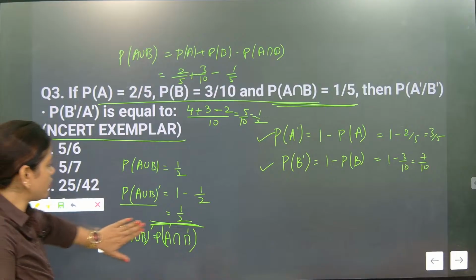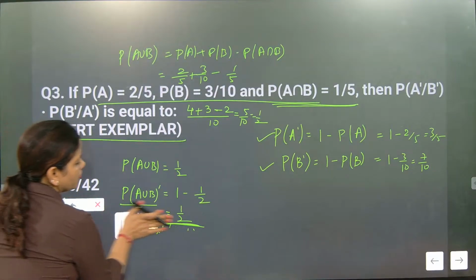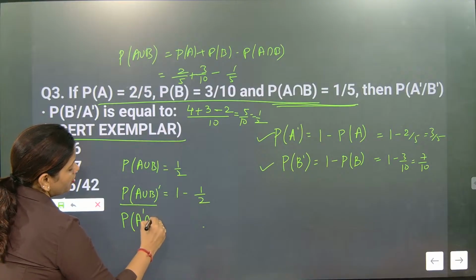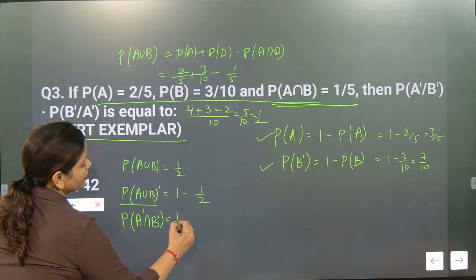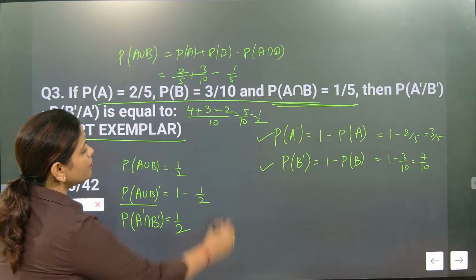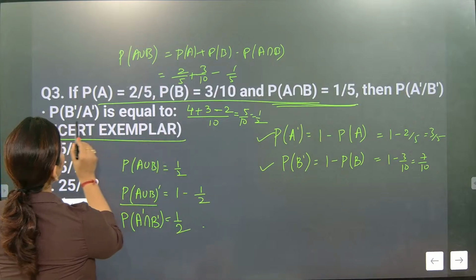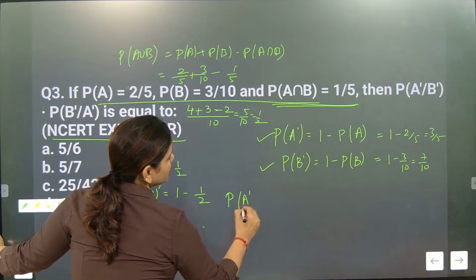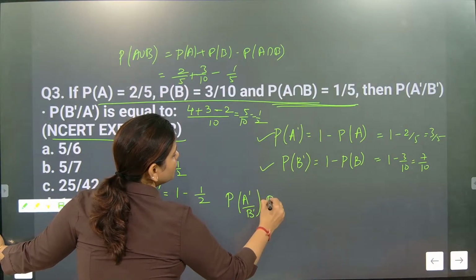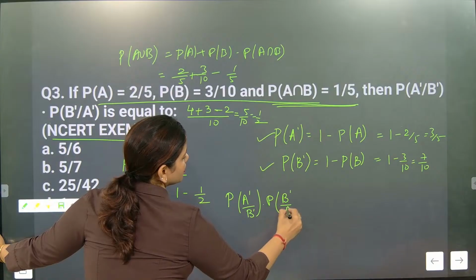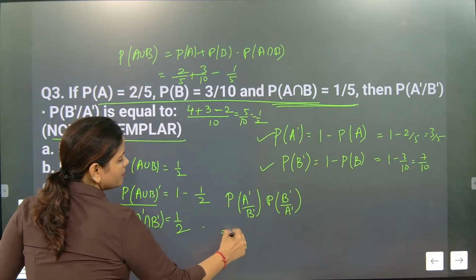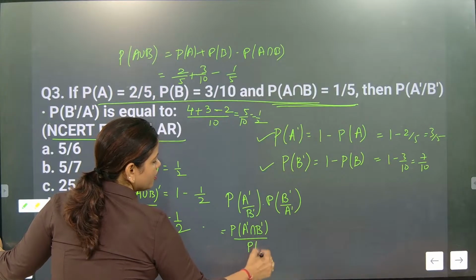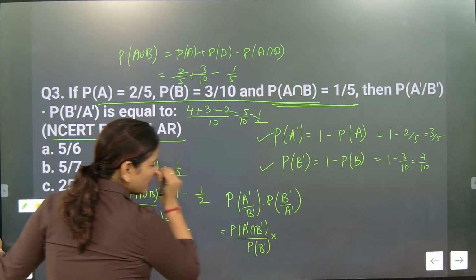So this is the formula and this is the way to proceed with the question. Rather than writing, we can write P of A complement intersection B complement will become equal to half only. Now P of A and P of B you already got. What did they ask from you? They asked for P of A intersection B complement by P of B complement.